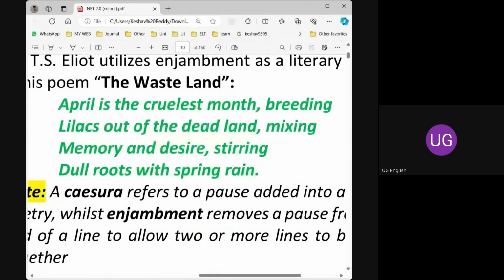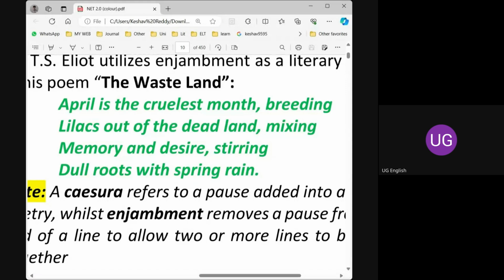By T.S. Eliot. See, observe the lines here. April is the cruelest month, breeding lilacs out of the dead land. What is breeding here? If you just take the first line, April is the cruelest month breeding, breeding what?